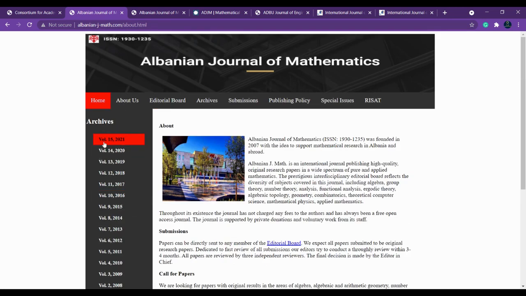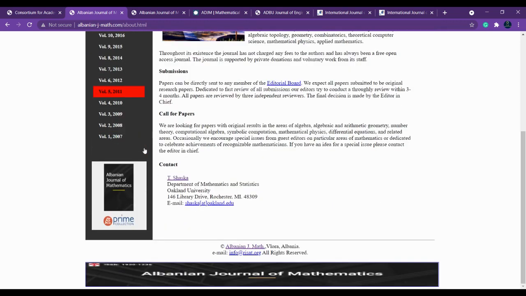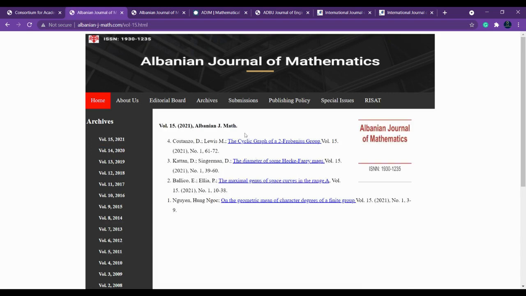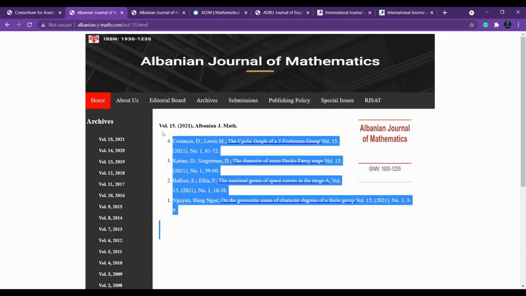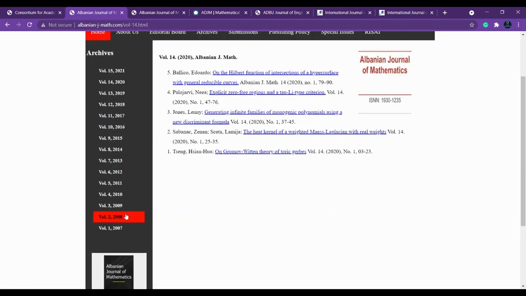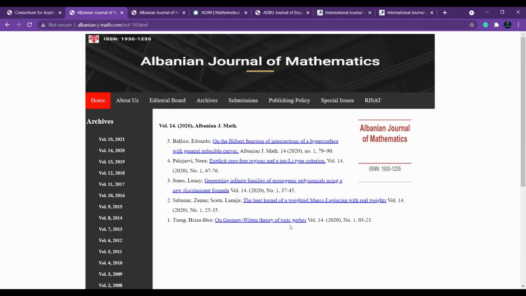Okay, and here you can see that even if they have not given the frequency of the journal, you can find it through the archives itself. See, volume 15 is 2021, so I think it is a yearly journal. If you click on volume 15, you have a certain number of papers. And volume 14 is 2020, then 2019, like that. For every year they are publishing, so this is a yearly publishing journal.